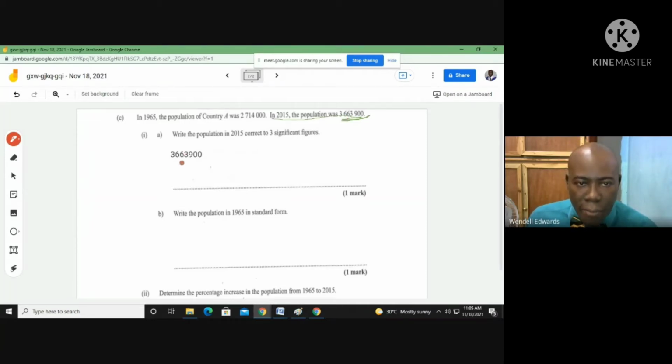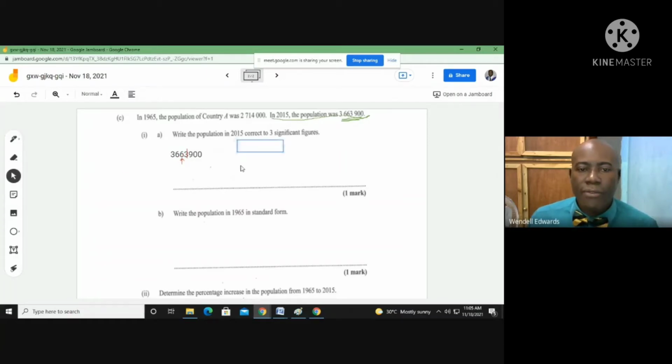The digit that is occupying that third spot is the 6. When we look to the right of the 6, we see the number 3. This number 3 suggests that the 6 will remain a 6.